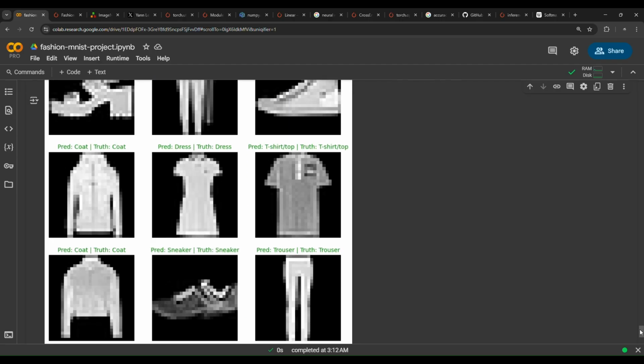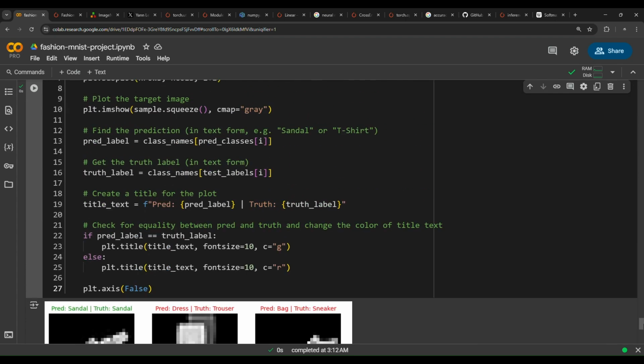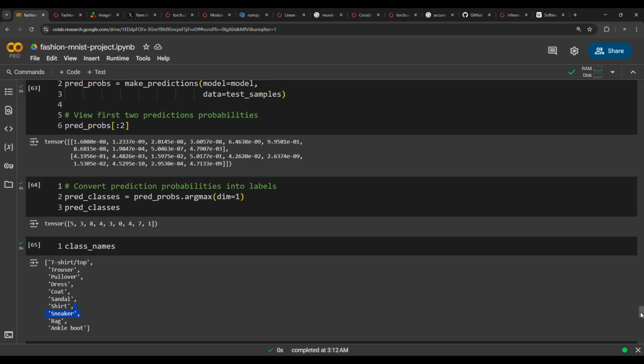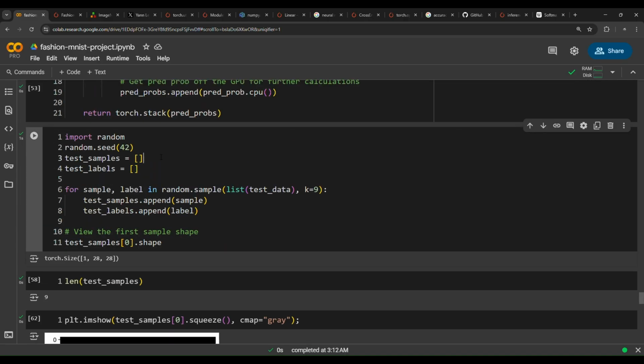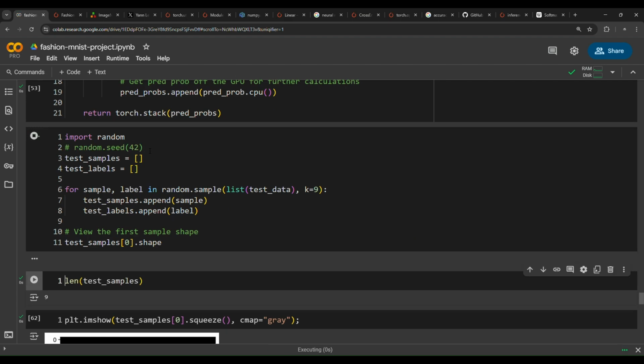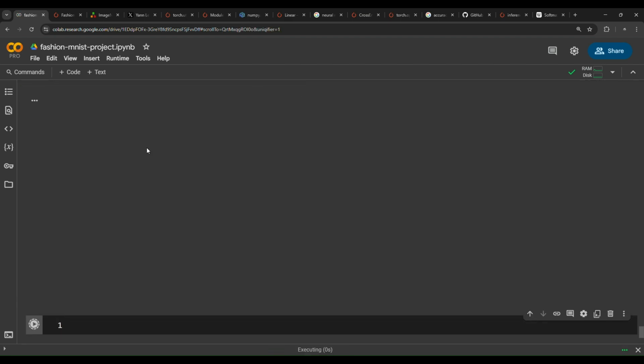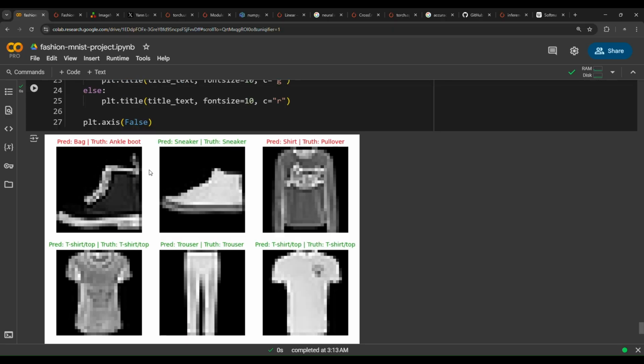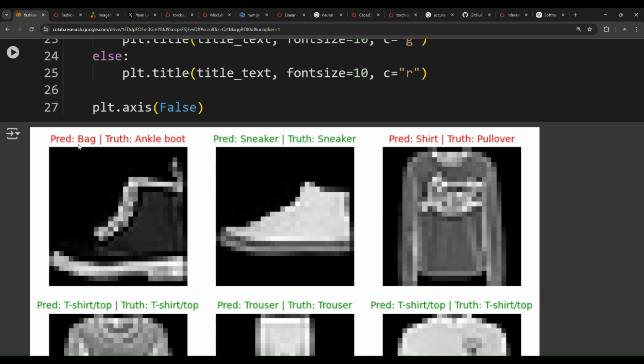As you can see in here, this is true, predicted coat, truth coat, predicted sneaker and truth sneaker, and prediction is coat, truth coat, prediction dress, truth dress, and so on and so on. If you wanted to get some other samples, all you have to do is just run this. We have to close this seed or turn off the seed and then run these cells again. You will notice that we will get different samples. For example, the model has predicted that this is a bag, but in reality or truth it's an ankle boot. Predicted sneaker, truth sneaker. This is right.